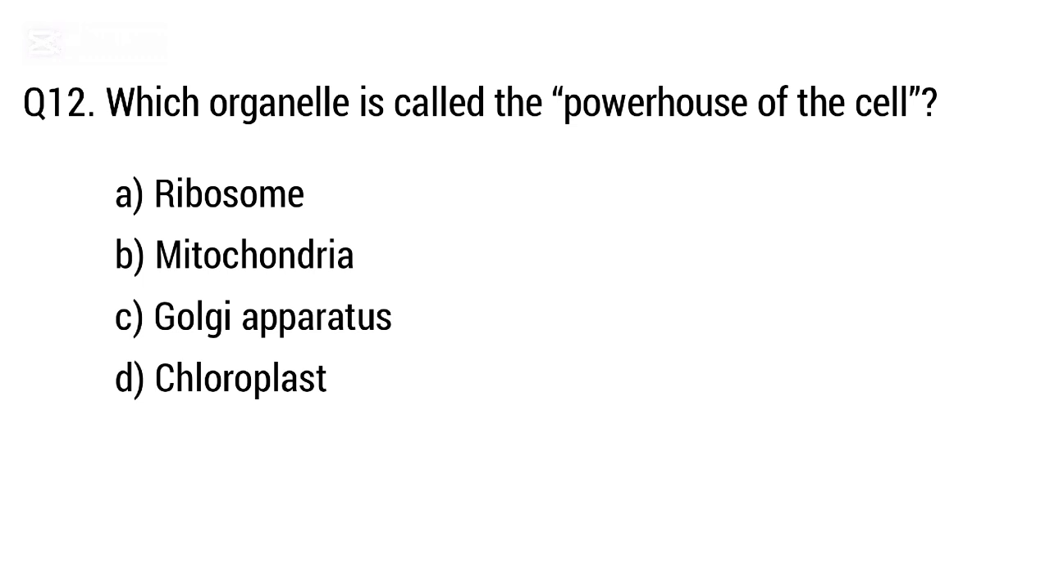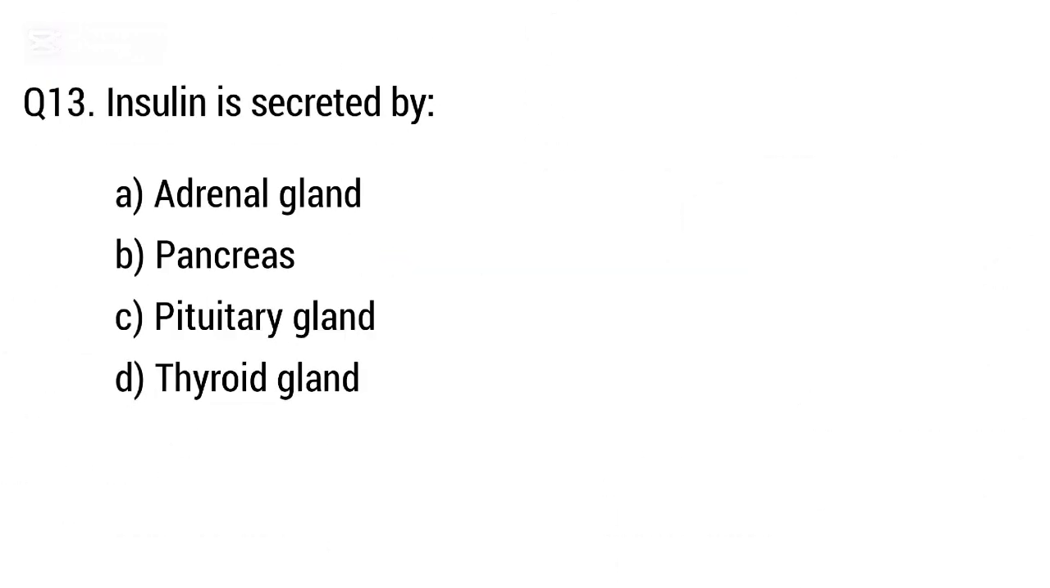Question 12. Which organelle is called the powerhouse of the cell? Option A. Ribosome, B. Mitochondria, C. Golgi apparatus, D. Chloroplast. The right answer is option B. Mitochondria. Question 13. Insulin is secreted by option A. Adrenal gland, B. Pancreas, C. Pituitary gland, D. Thyroid gland. But the right answer is option B.